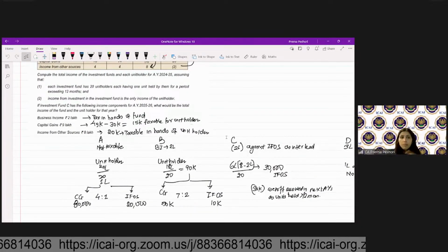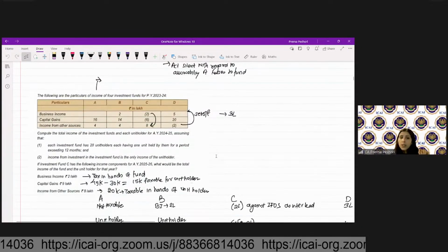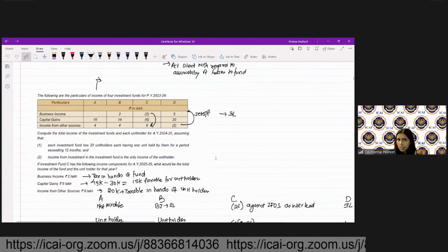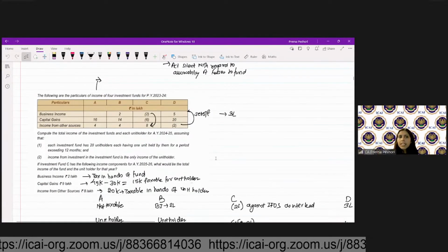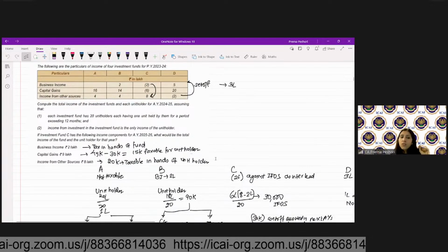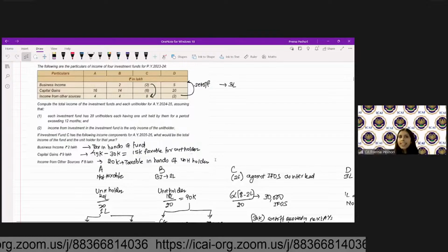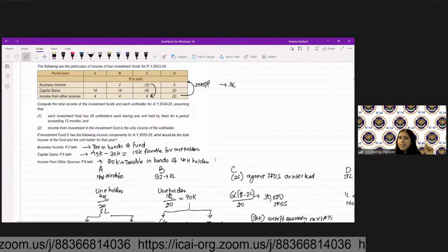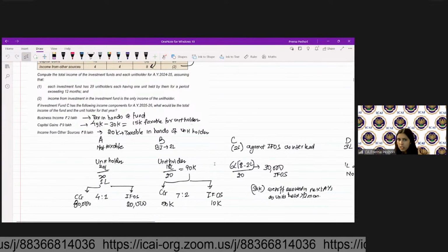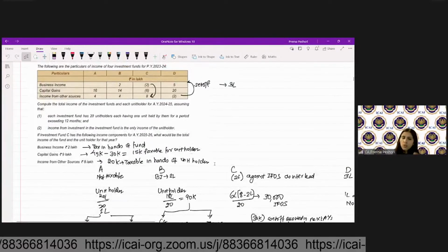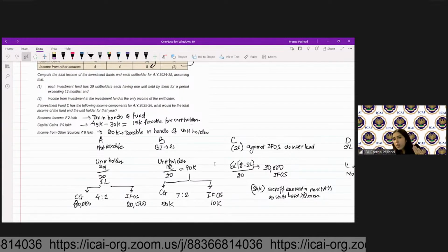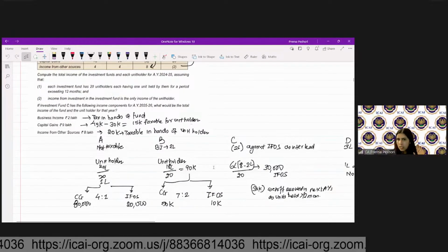Are we clear? In case of B, 2 lakh is the business income. So 2 lakh will be taxed in the hands of B. The capital gain and income from other sources will be taxed in the hands of the unit holder. 18 lakh divided by 20 unit holders, 90,000 is what will be taxed in the hands of the unit holder, in the ratio of 7:2, that is, 70,000 will be capital gain and 20,000 will be income from other sources.